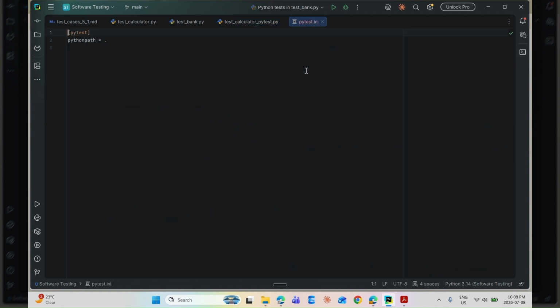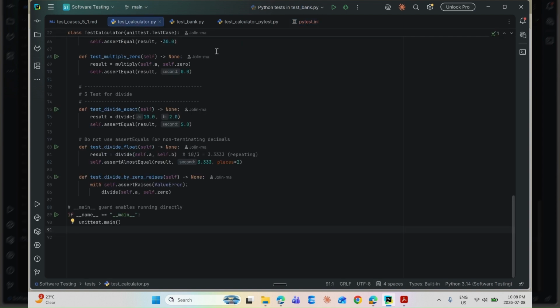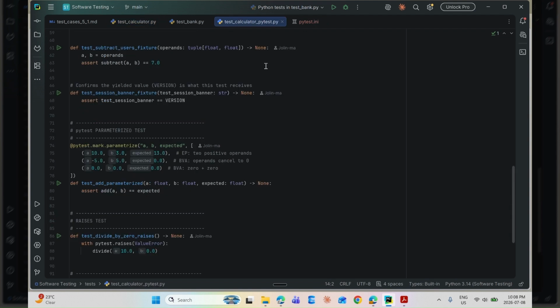Open up pytest.ini. It has a rule with pythonpath, which makes PyTest add the project root to the import path no matter where it is invoked from. So imports like source.calculator resolve the same way on any machine. And just a quick look at the code quality, no PEP8 warnings on these files.